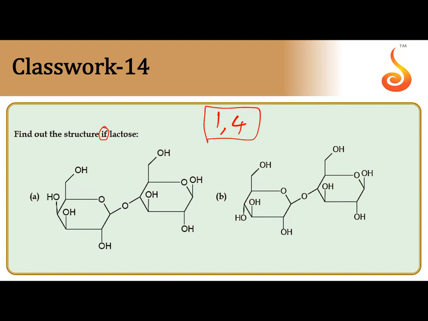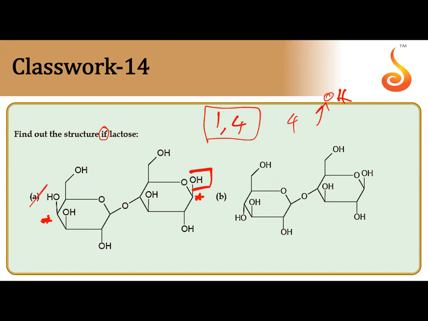Here, beta-D-galactose means at the fourth carbon the OH is in the upward direction. You check option A: beta means the anomeric carbon OH is in the upward direction in beta-D-glucose, and in galactose also, at the fourth carbon the OH is in the upward direction.